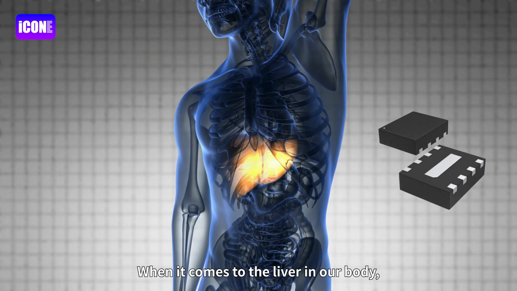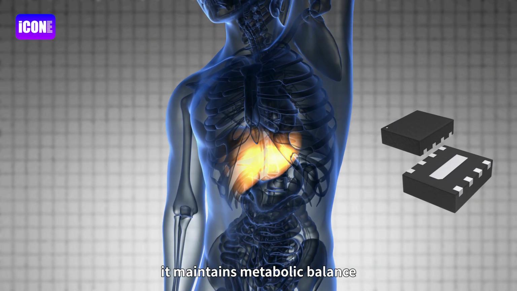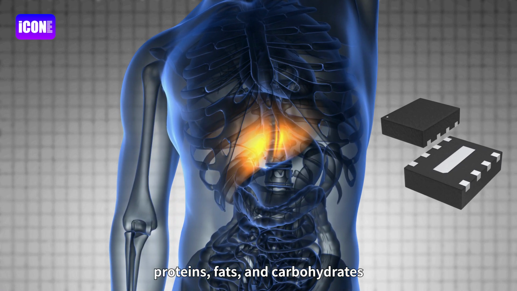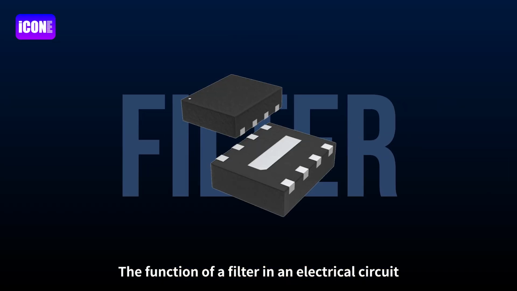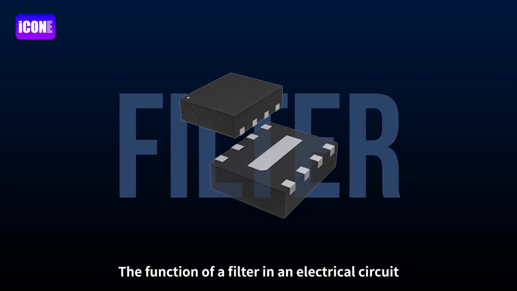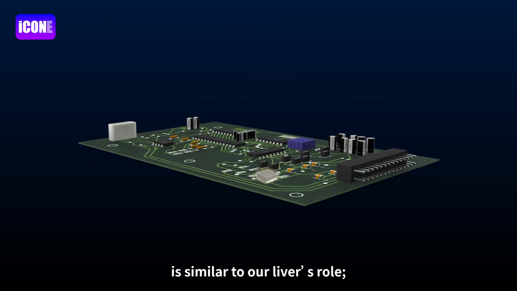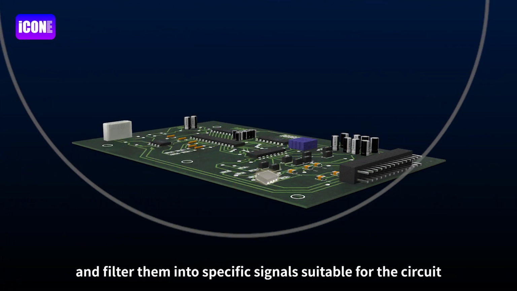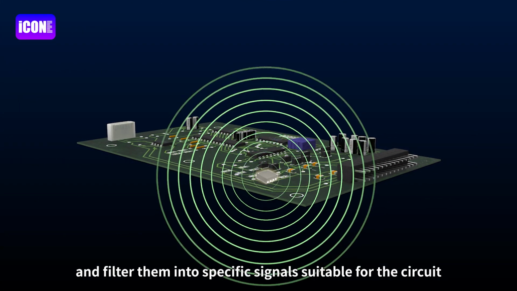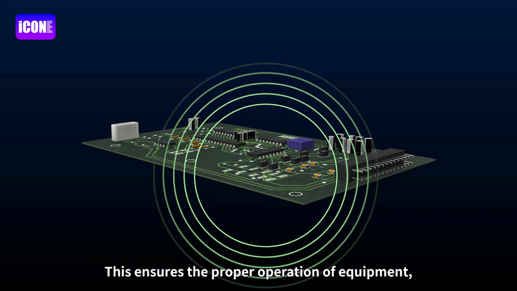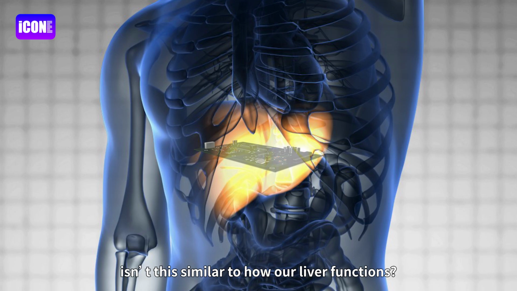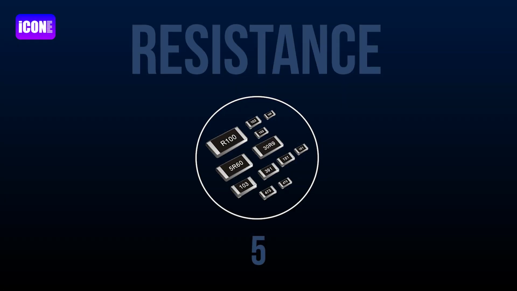When it comes to the liver in our body, it maintains metabolic balance by synthesizing and breaking down proteins, fats, and carbohydrates. The function of a filter in an electrical circuit is similar to our liver's role. Filters break down various received signals in a circuit and filter them into specific signals suitable for the circuit. This ensures the proper operation of equipment. Isn't this similar to how our liver functions?